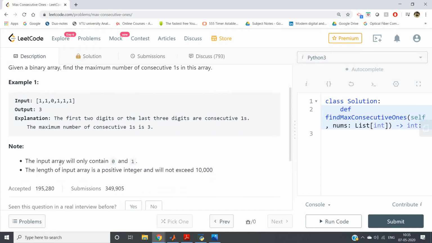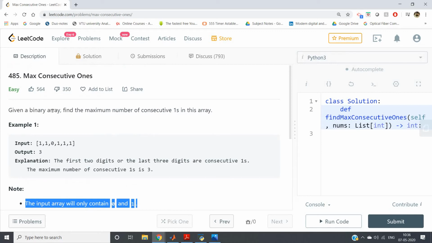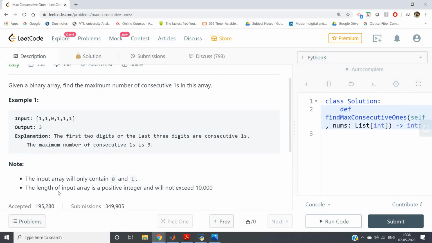Note, the input array will only contain 0 and 1. Obviously it is quite clear, because in the problem statement it is written, given a binary array. That means the input will contain only zeros and ones, so no need to mention it explicitly. The length of the input array is a positive integer and will not exceed 10,000.